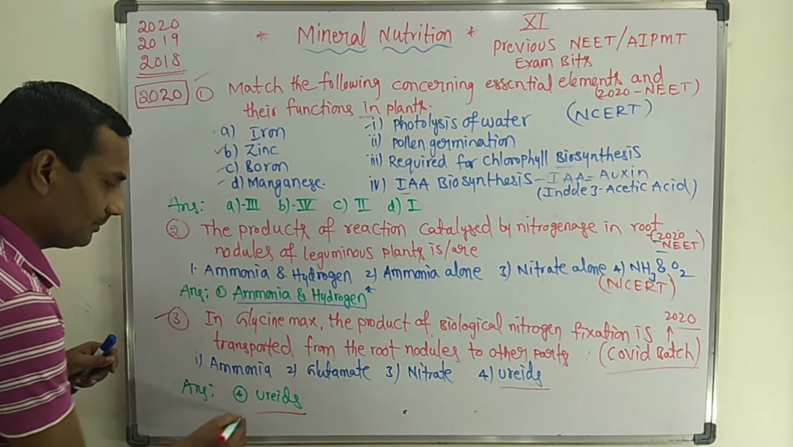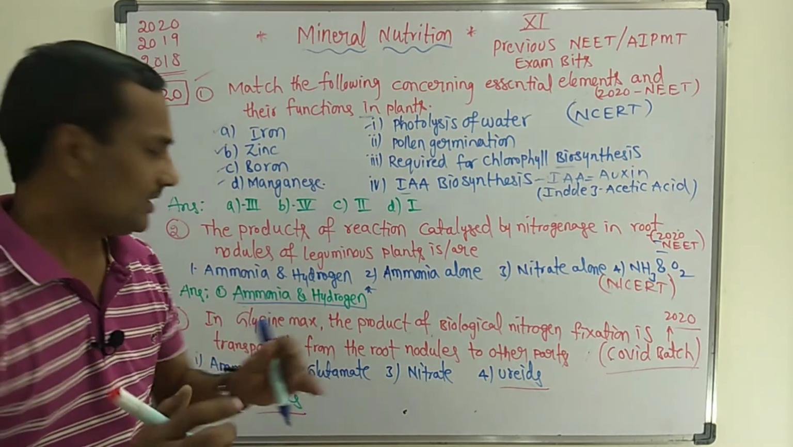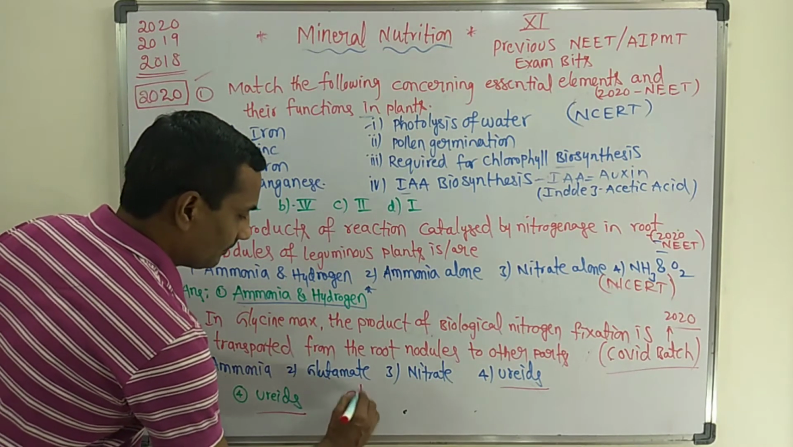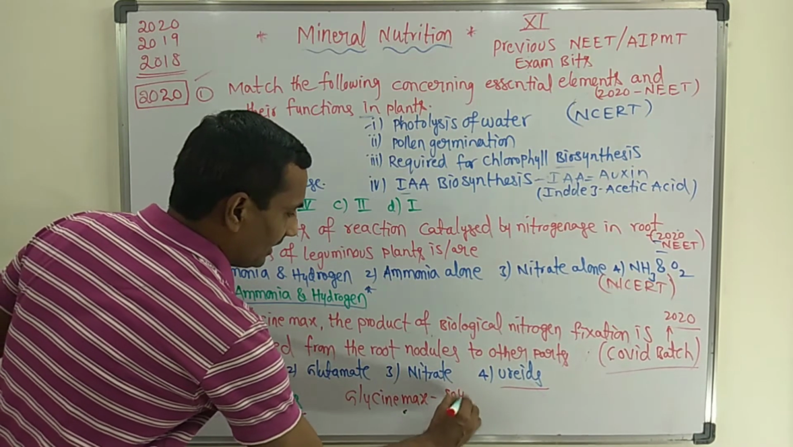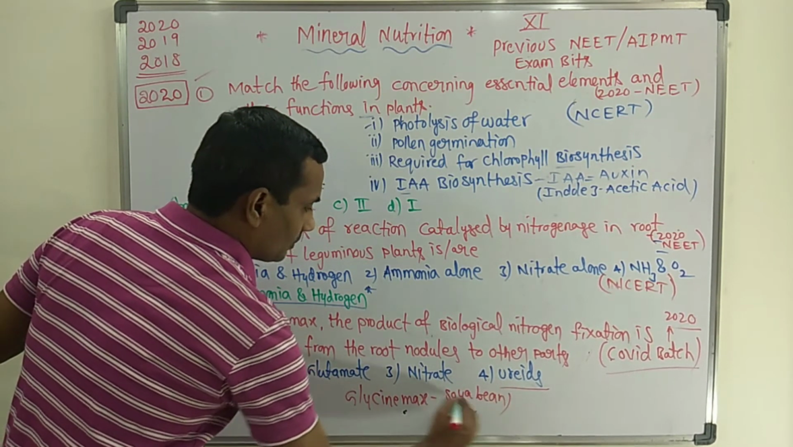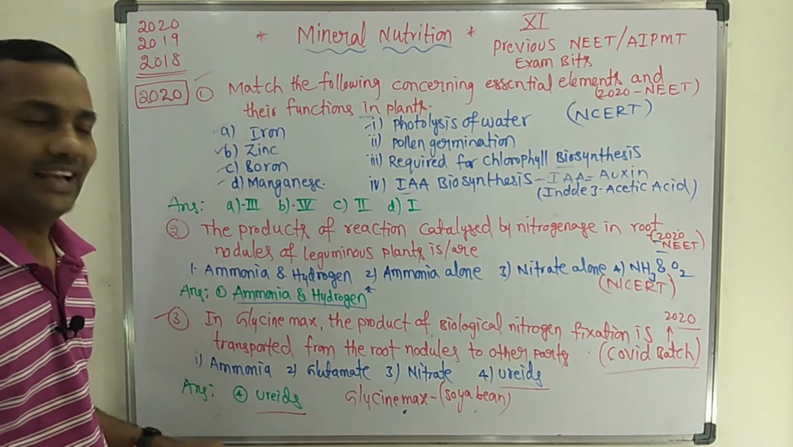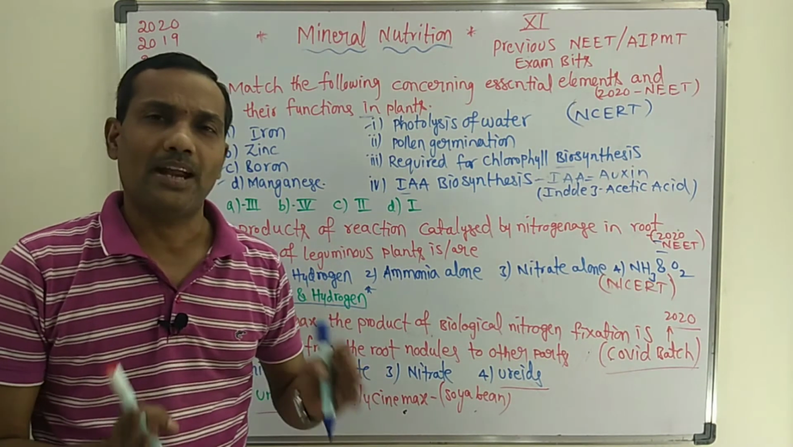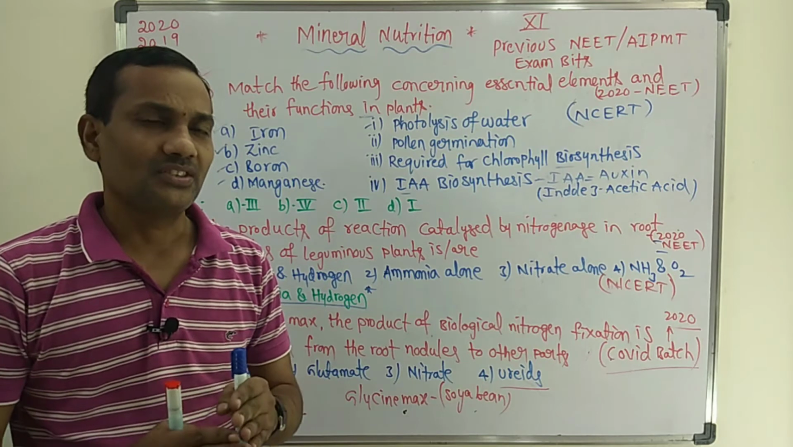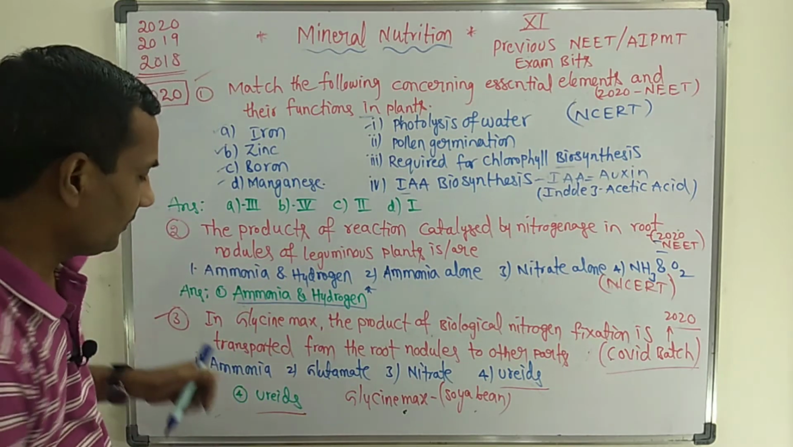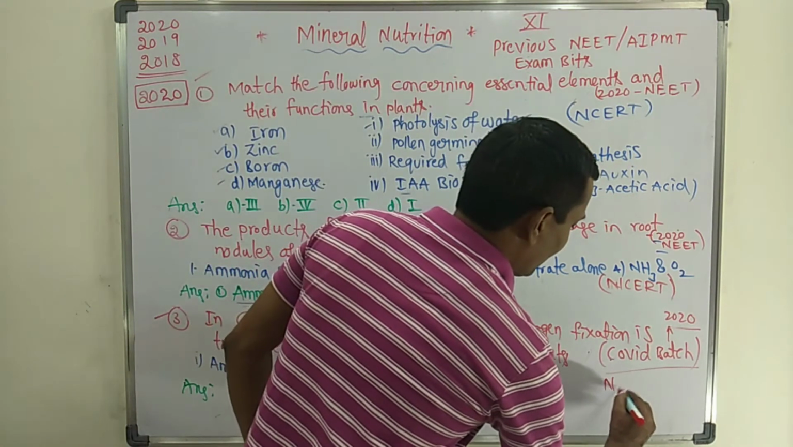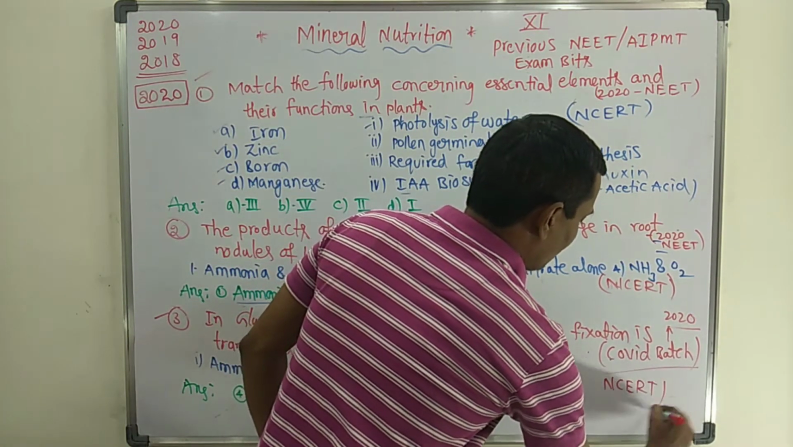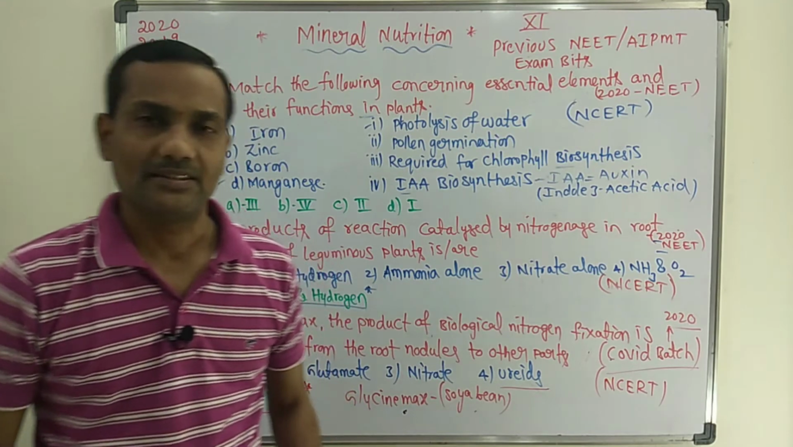The direct statement is urates, especially in Glycine max, which is the scientific name of soybean. In the soybean plant, or Glycine max, the fixed nitrogen is transported in the form of urates. It is also directly from the NCERT textbook, direct lines.